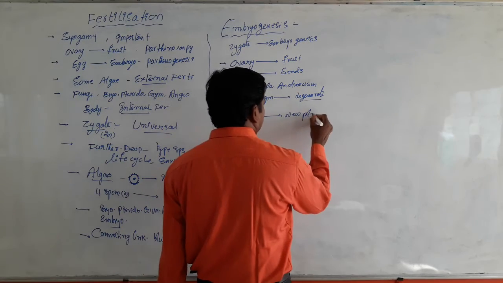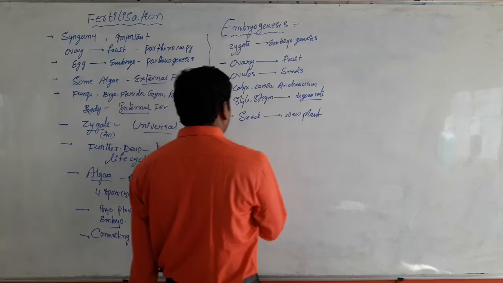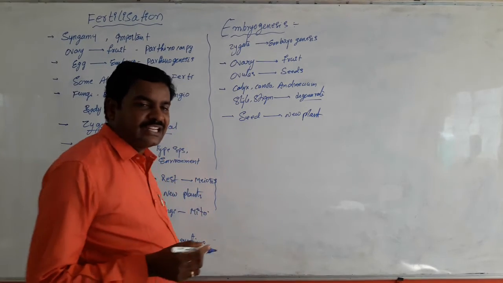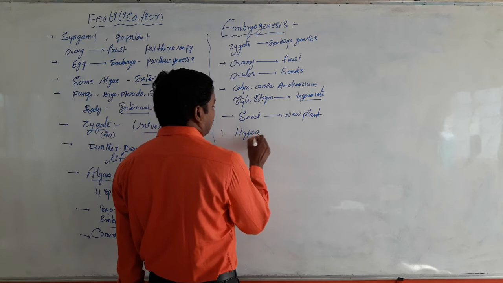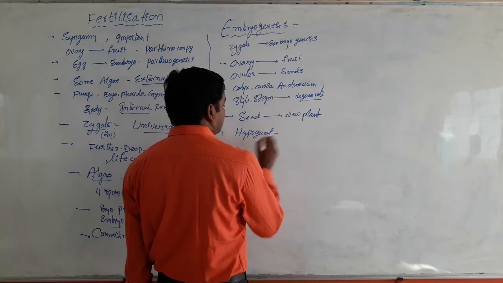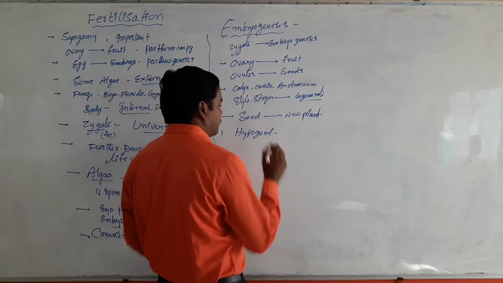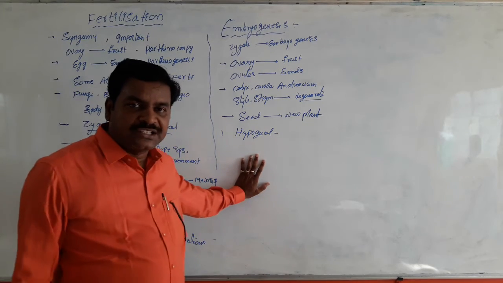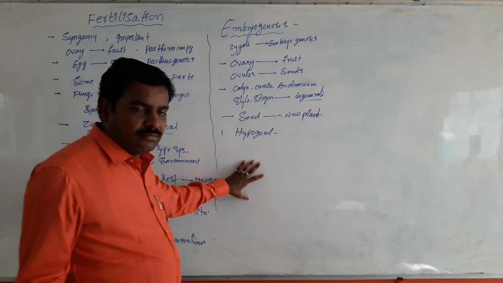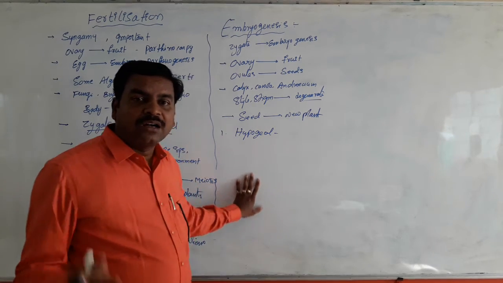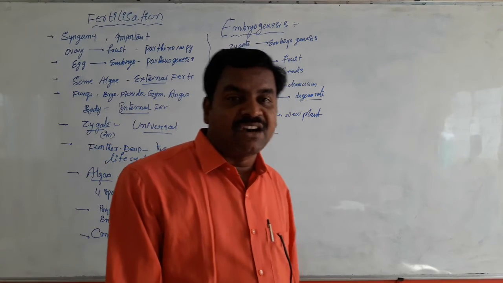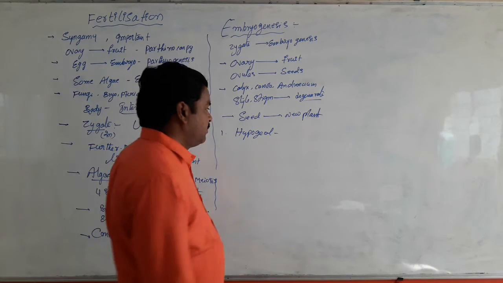Now, seed germination is also of three types. One is hypogeal seed germination, where the two cotyledons remain within the soil after the germination.